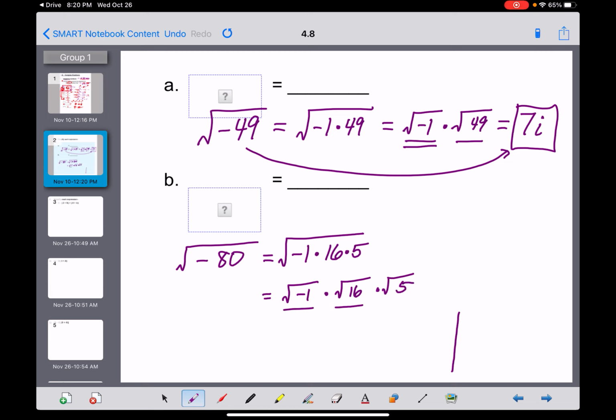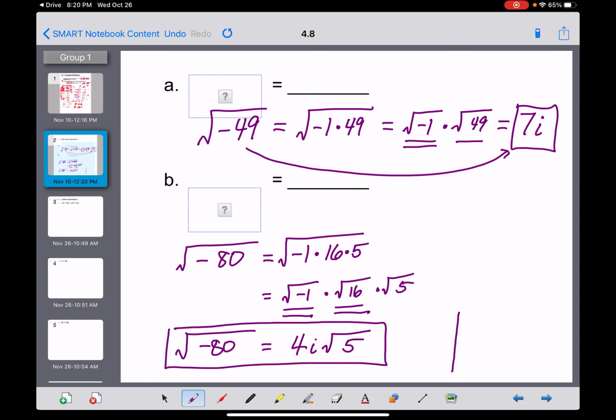That one and that one can be evaluated here. So what happens? I'm going to go a little out of order. The square root of 16 is 4. The square root of -1 is i, and you can't do anything with the square root of 5, so it just tags along at the end. So the square root of -80 simplifies into 4i times the square root of 5.